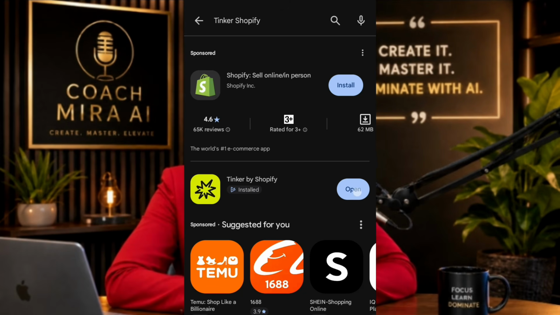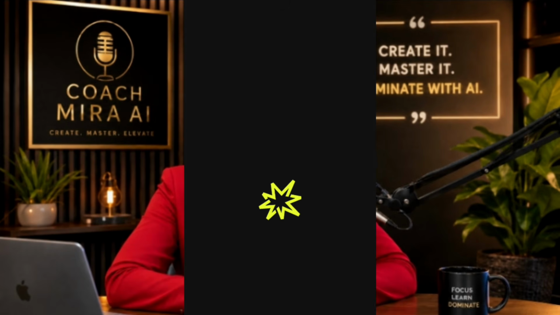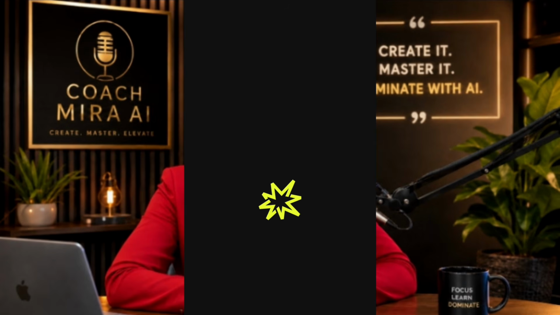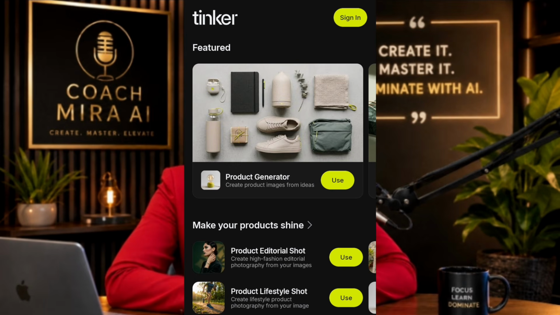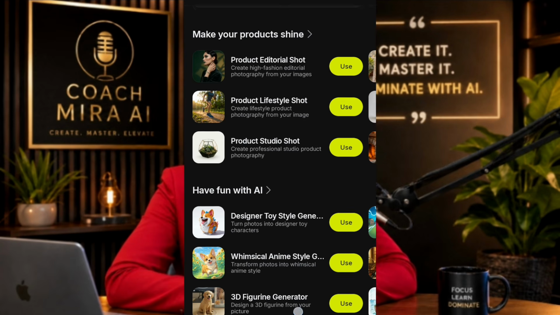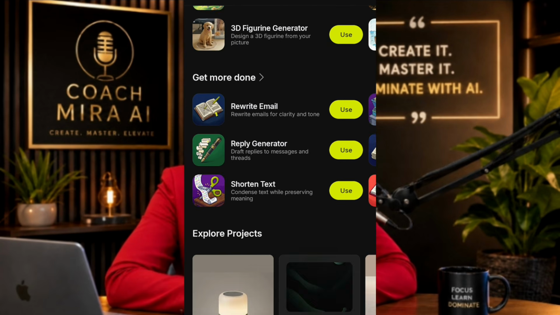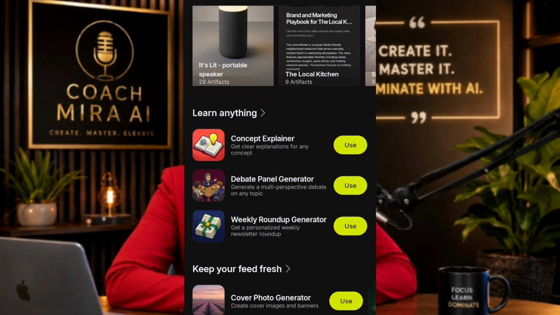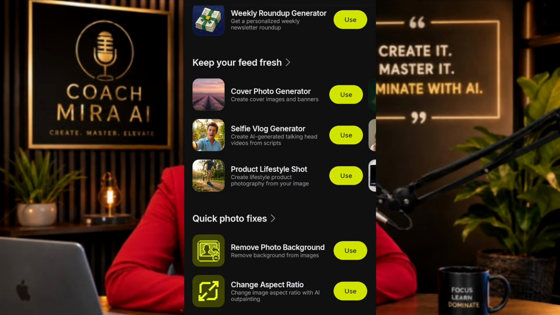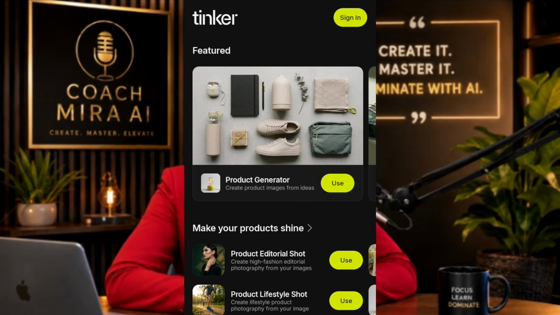All right, so let's open it. Now you're going to sign up with your Google account. You have to sign up with your Google account. It's important. Now you can create images, like a whole lot. This AI tool is loaded. Look at the many things you can do with it.